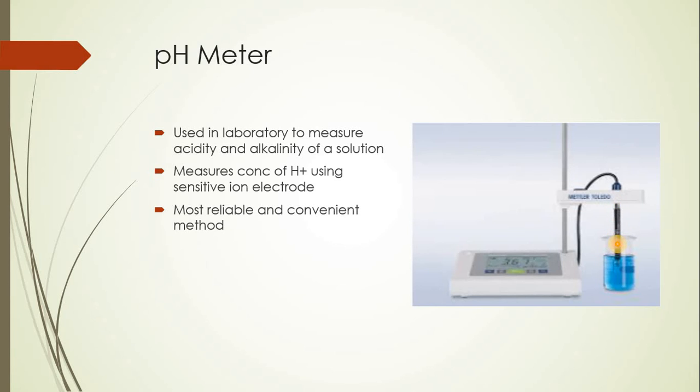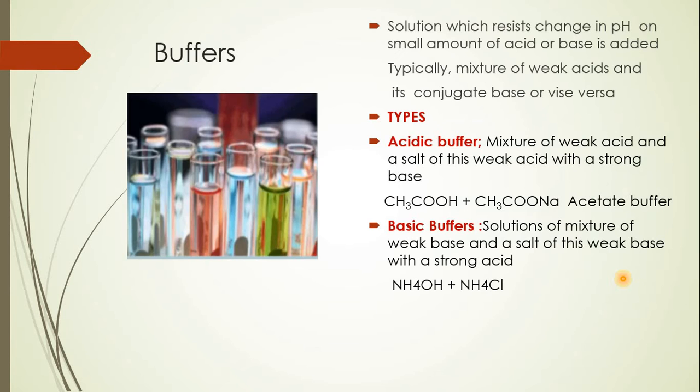Here the black part is the jacket in which there is an electrode which is sensitive to H plus ion concentration, and because the electric current is passed through, it helps us get the digital number here, which shows the measure of the H plus ion concentration in a specific solution. This pH meter is a more reliable and convenient method to know the pH of the solution.